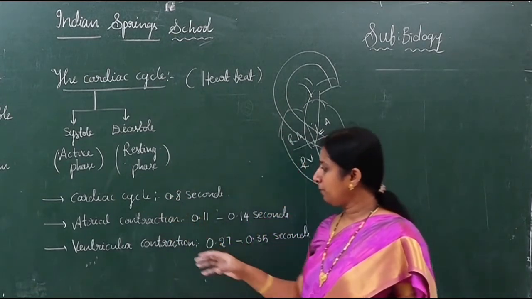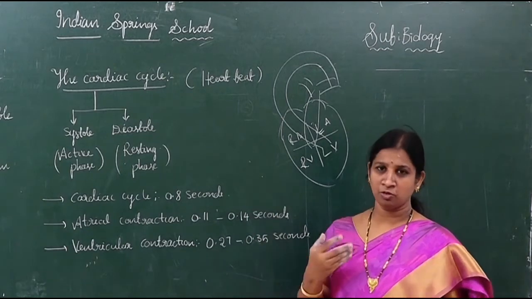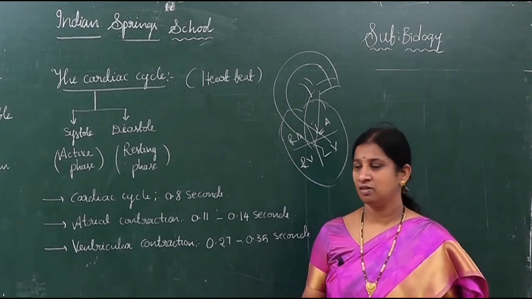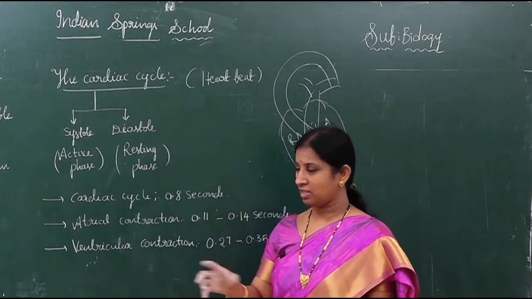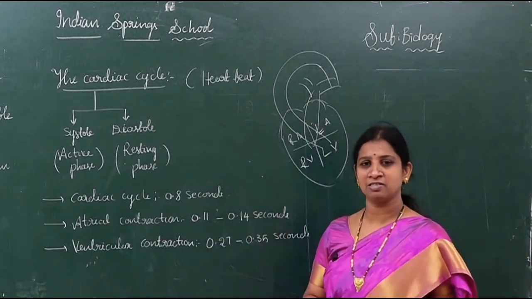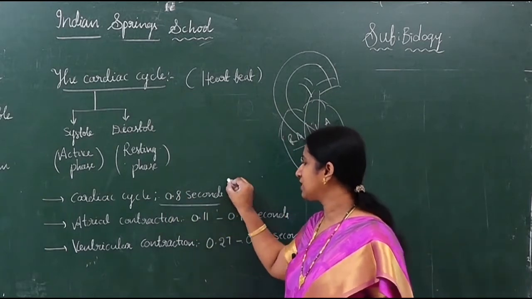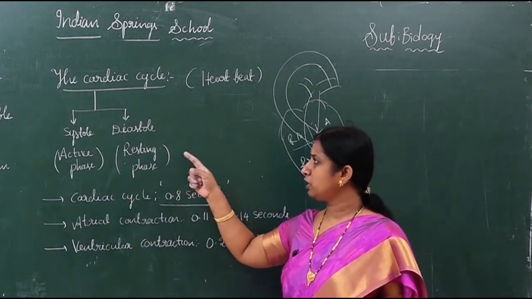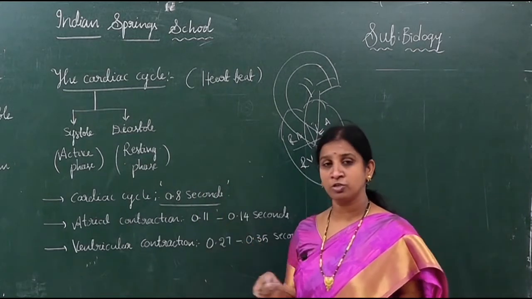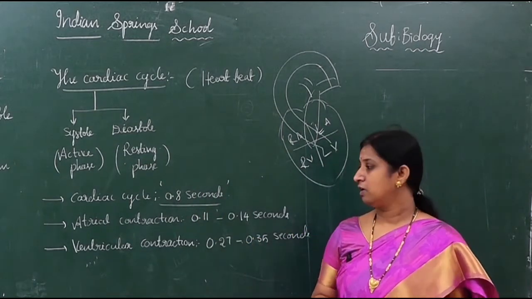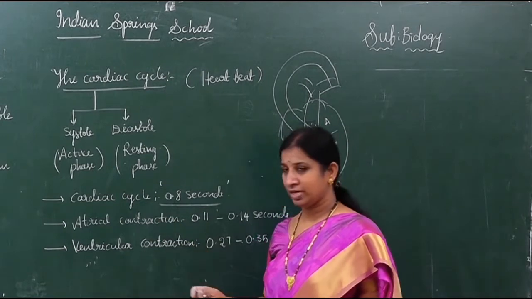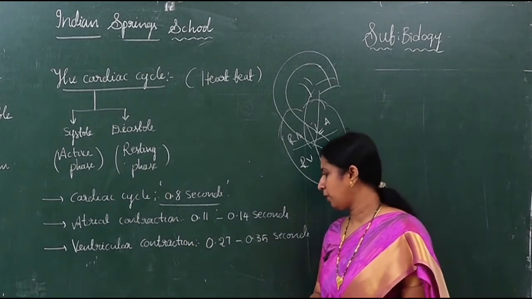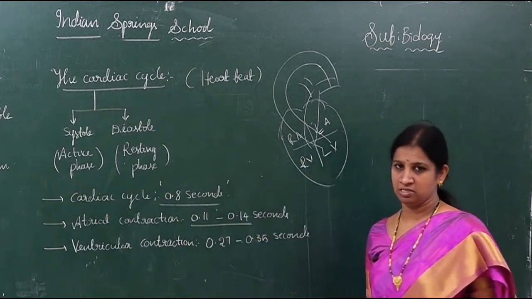For the explanation of the whole process I took a lot of time, but the actual thing happens within seconds, children. This whole systole and diastole together occur within 0.8 seconds. Just imagine how fast the heart works. Only atrial contraction takes around 0.11 to 0.14 seconds.